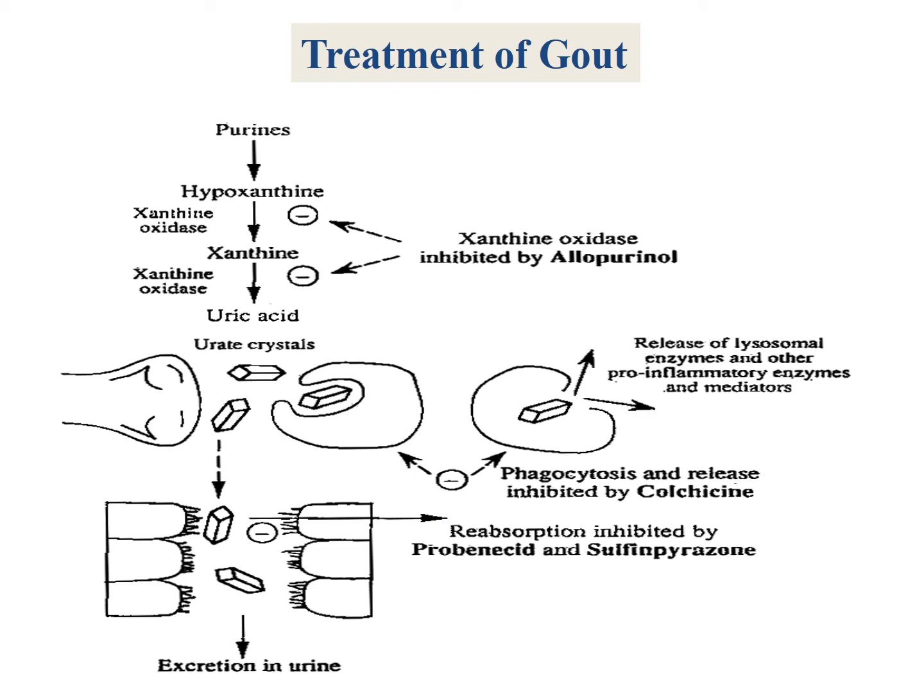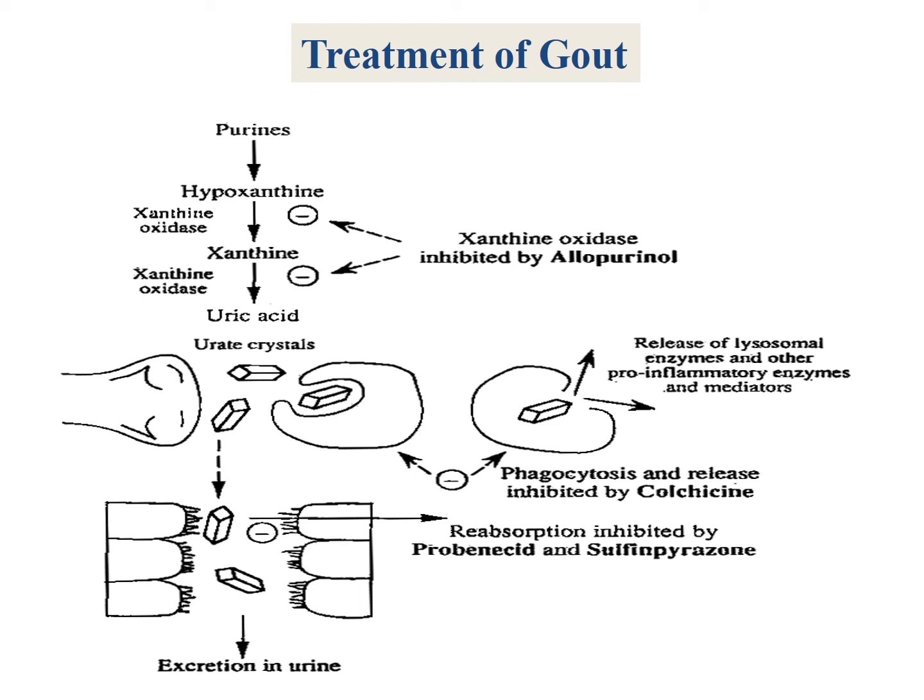When the urate crystals start coming into the synovial membrane space, the phagocytosis process starts. During phagocytosis, the release of lysosomal enzymes and other inflammatory mediators elicits the inflammatory responses, and thus we can see redness, swelling and pain in that particular joint area.